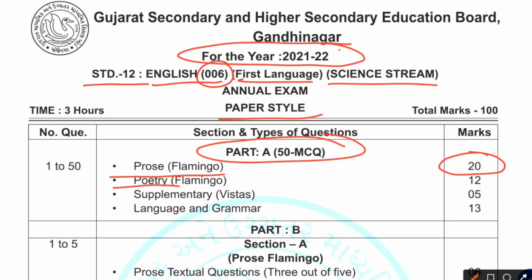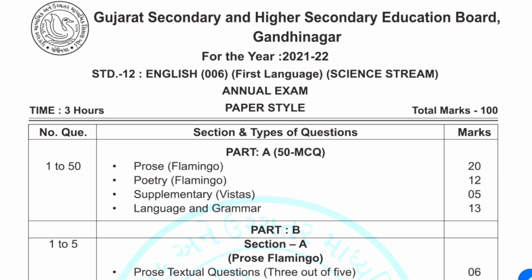Then from the poetry of Flamingo you are going to receive 12 marks MCQs. Then from supplementary Vistas 5 MCQs, and from language and grammar 13. So this is going to make your 50 marks. 20 plus 12 plus 5 plus 13 makes 50. That's your part A. Let's go with part B.